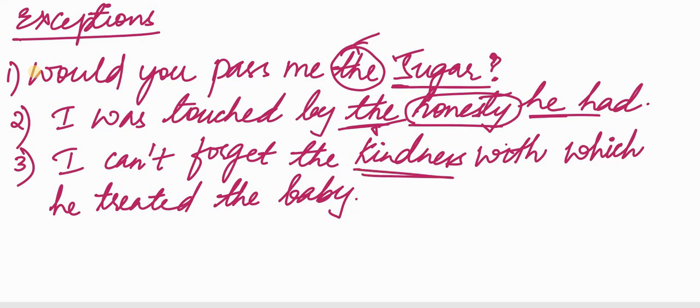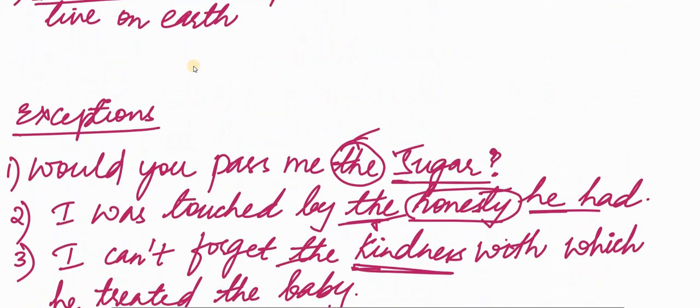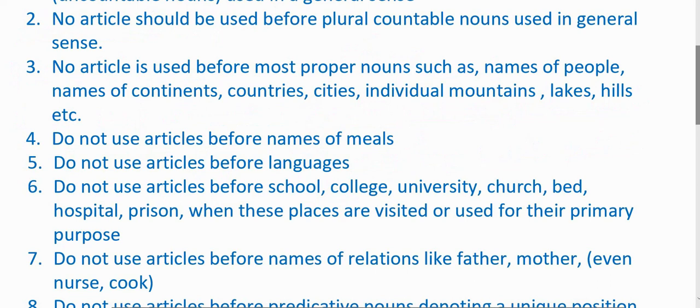Kindness is used here in a specific sense. It is not used in a general sense. We are talking about this person's kindness. So the meaning here has become specific. Hence we have used an article before abstract nouns. I hope you have understood that we don't use any article before the names of substances and abstract nouns if they are used in a general sense. However, we use articles before the names of substances and abstract nouns if we are using them in a specific sense. Now just look at the second area which requires no article.